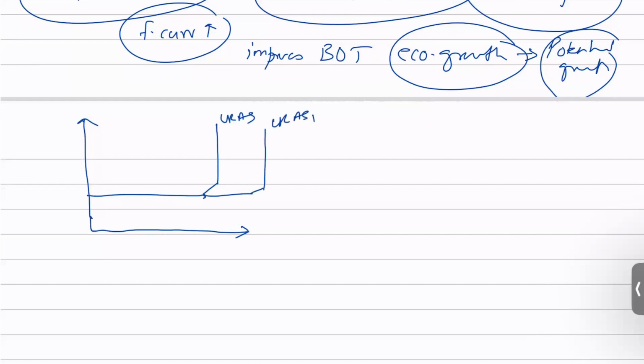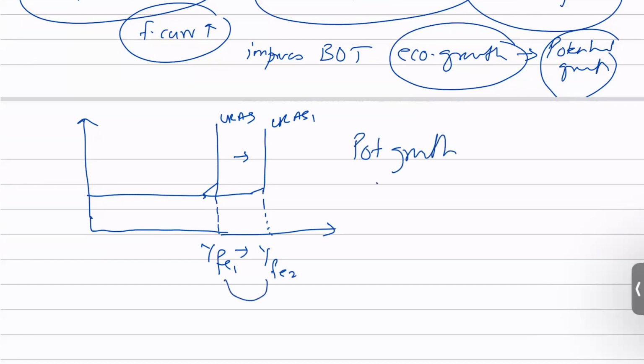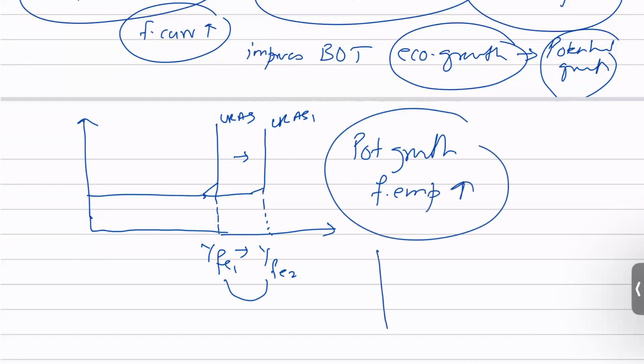There's no need to make a demand curve here and show an equilibrium. Just say that this is going to shift your long run aggregate supply curve outwards, and it is going to cause potential growth, increasing your full employment level of output. So the full employment level of output goes up. This is known as potential growth. Now, this, guys, can also be shown by an outward shift in your production possibility curve from PPC1 to PPC2. Both are actually representing the same thing.